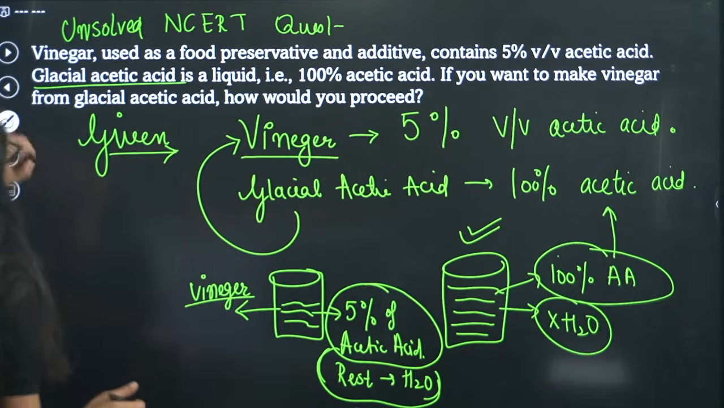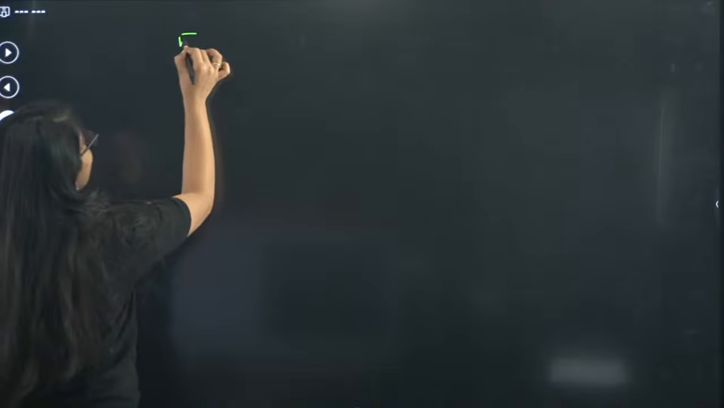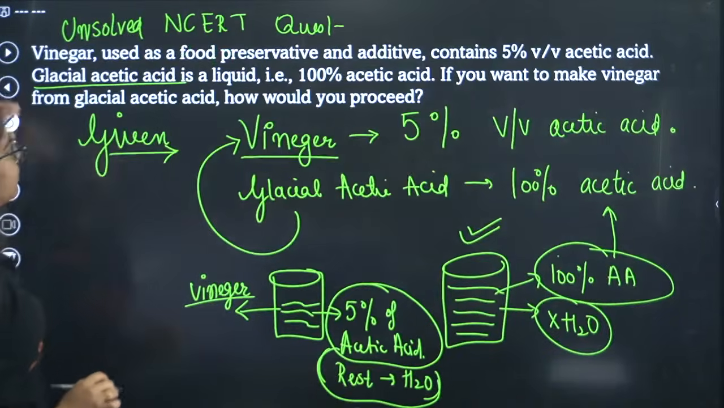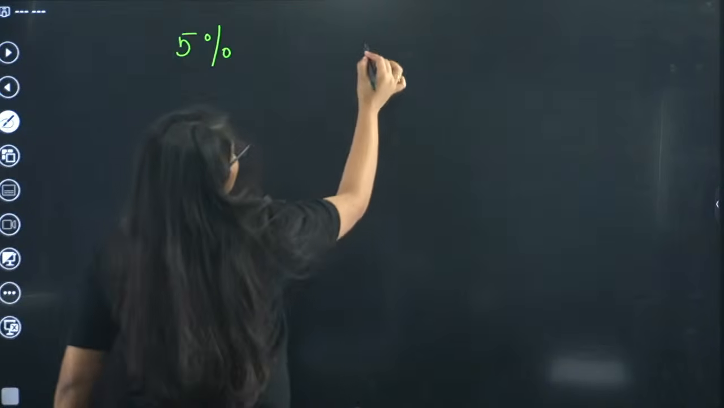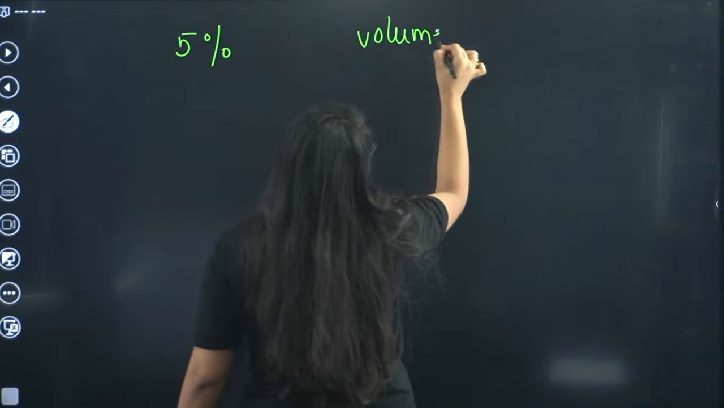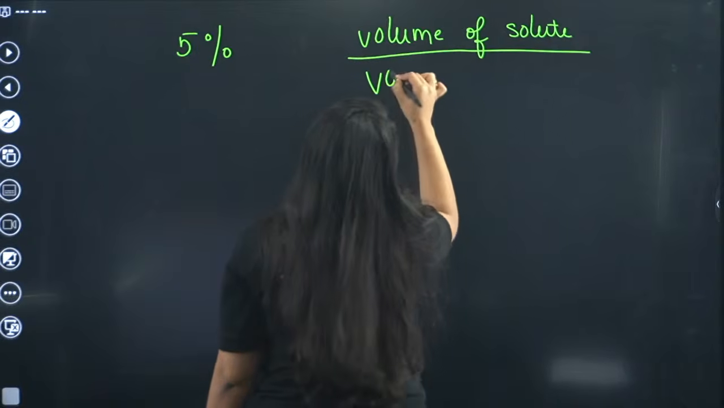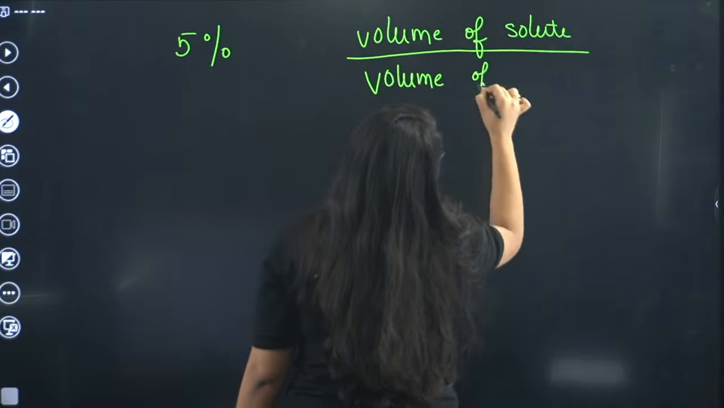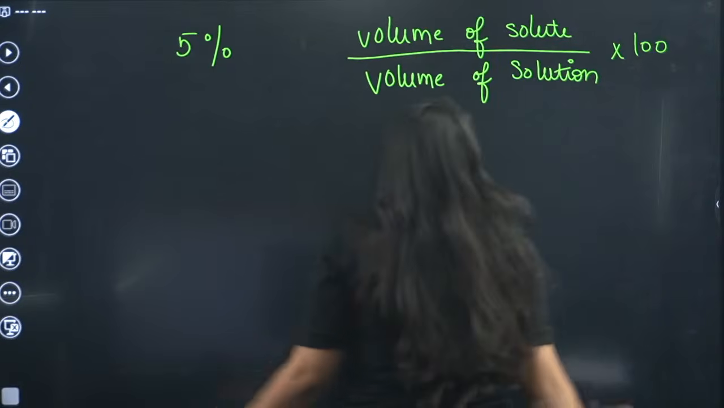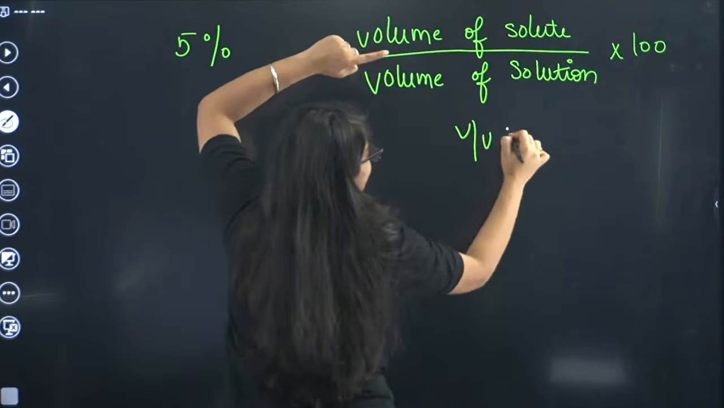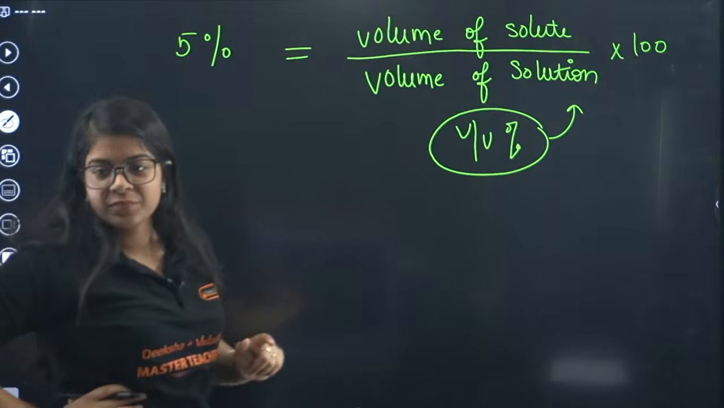Now what you will do, see, what we want is 5% of acetic acid, right? And this 5% is V by V. So we have volume of solute divided by volume of solution into 100. Now this is V by V percentage, right? This is equal to 5%. Understood?